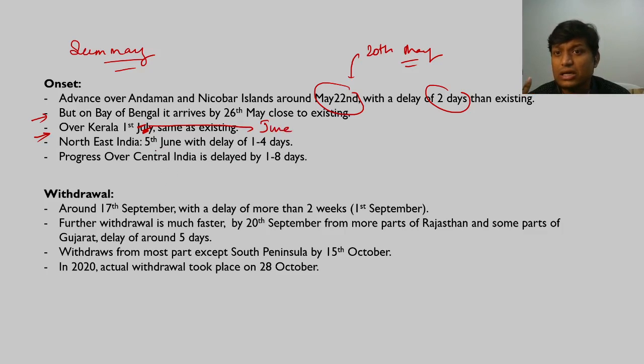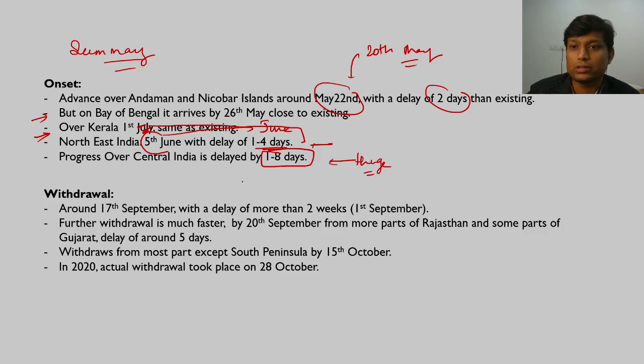In northeast India, 5th of June is the new date. Earlier it was the 1st of June or 2nd of June, I don't remember exactly. So the delay is 1 to 4 days. Similarly it progresses over central India, and when it progresses over central India it is getting delayed by 1 to 8 days. So this is huge. Needless to say, this is a significant amount of time. So this is almost a week. I told you how a week is important in agriculture; equally it is important in politics.